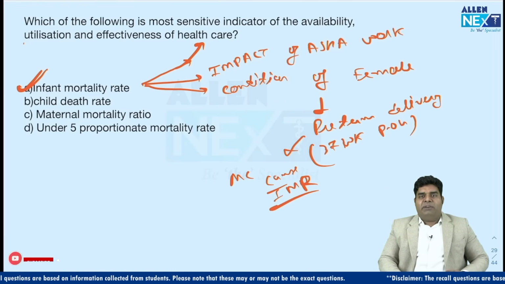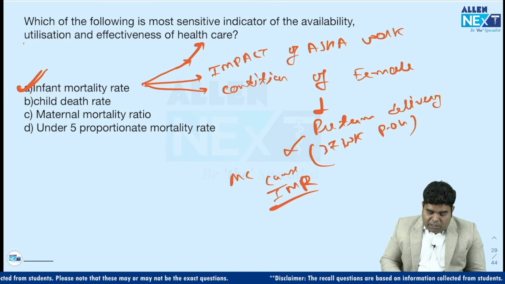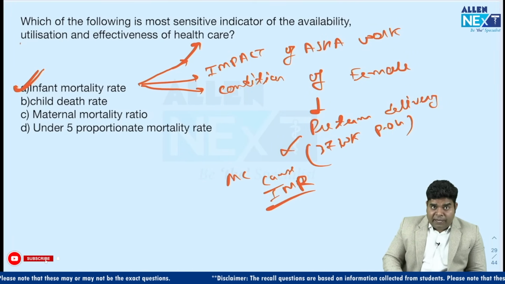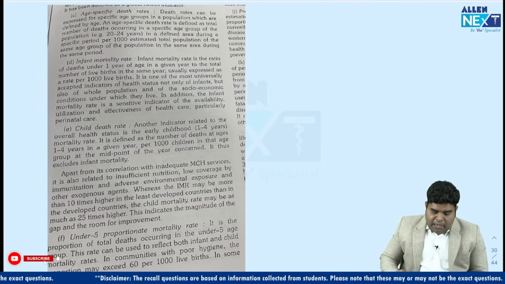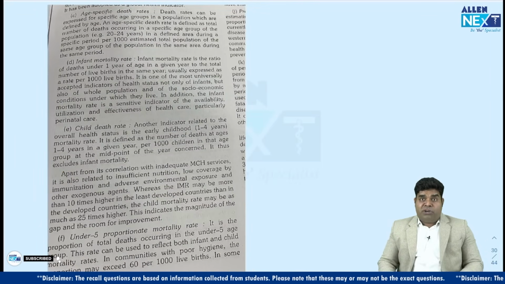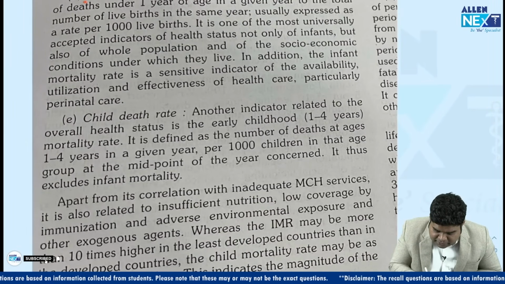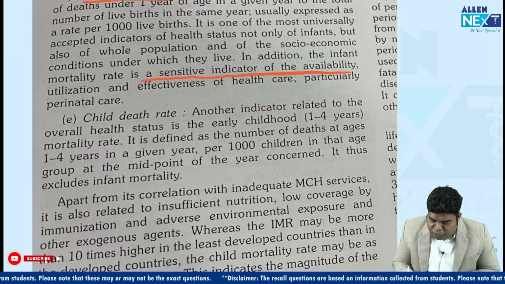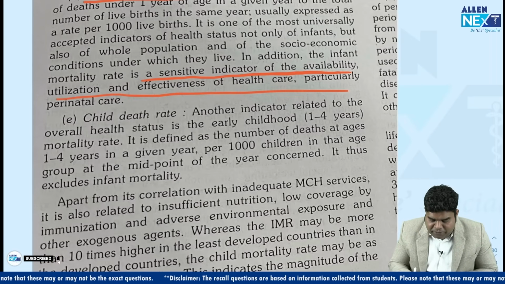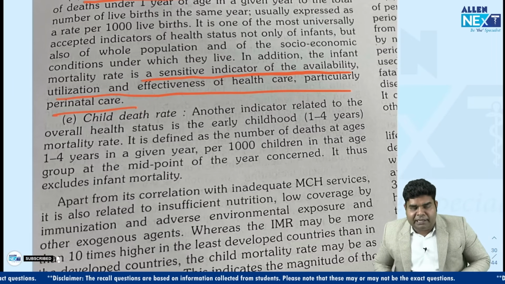So that is why we use IMR in physical quality of life index, PQLI also, to measure the socio-economic growth of the country. Now let's look at the other options, child death rate and under 5 proportional mortality rate. So see, in Park it is clearly written that infant mortality rate is the most sensitive indicator of utilization and effectiveness of healthcare, particularly perinatal care. It is a direct line question from Park.